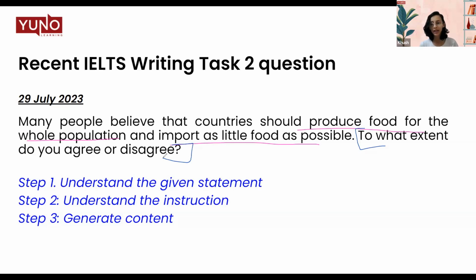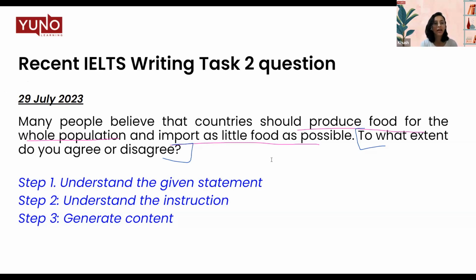Whenever you're given your essay, make sure that you take about 5 minutes before writing your essay to plan what you will be writing. Plan out your structure, your content, and the points that you're going to discuss in your essay. Because once you start writing, it is not very easy to make changes all around. Let's suppose you're on the third body paragraph, and then you think of some point that you want to add, then you'll have to reframe the entire essay, which is going to be a little messy for you.